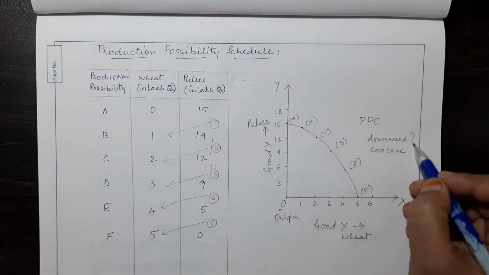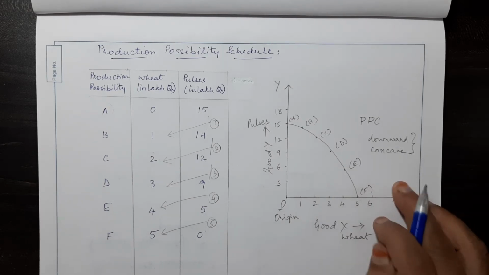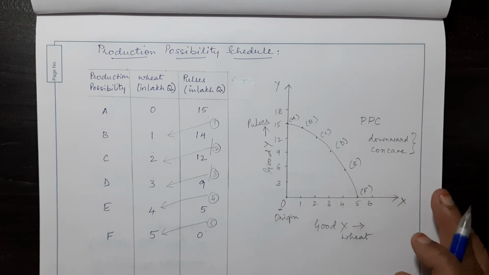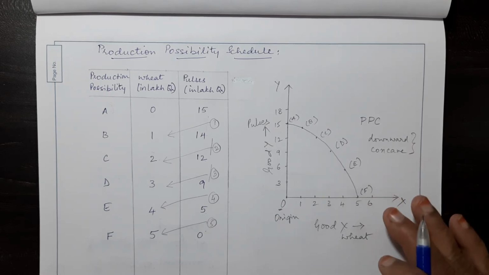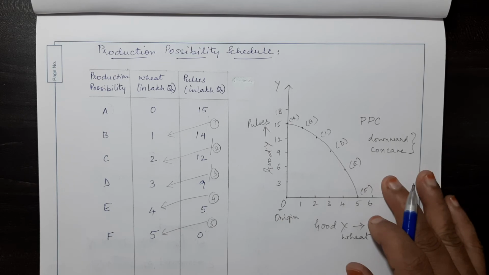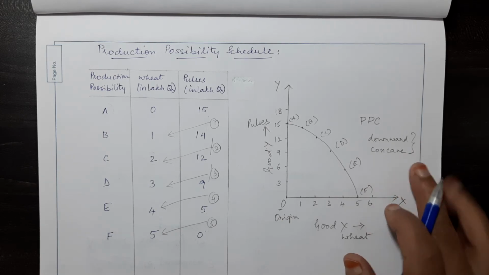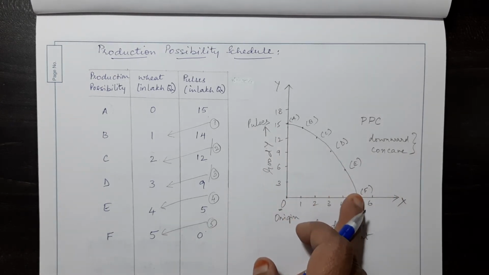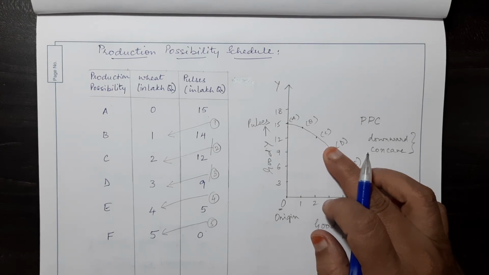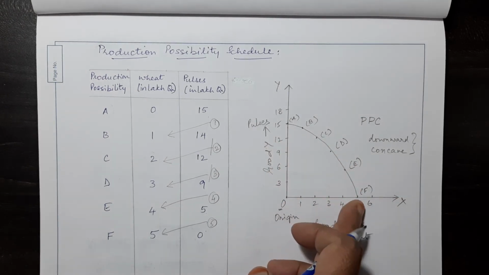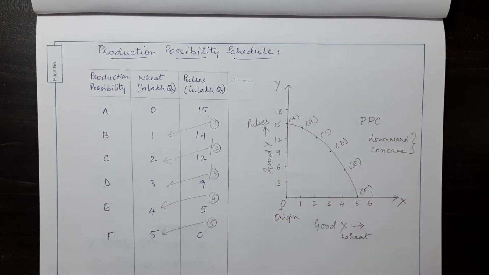So these 2 points we'll keep in our mind. When we learn the properties, then we will come across these again. So for now, this is our observation. The observation is that the PPC slopes downwards and it is concave to the origin. That means this shape. Okay, this is the shape of the PPC.